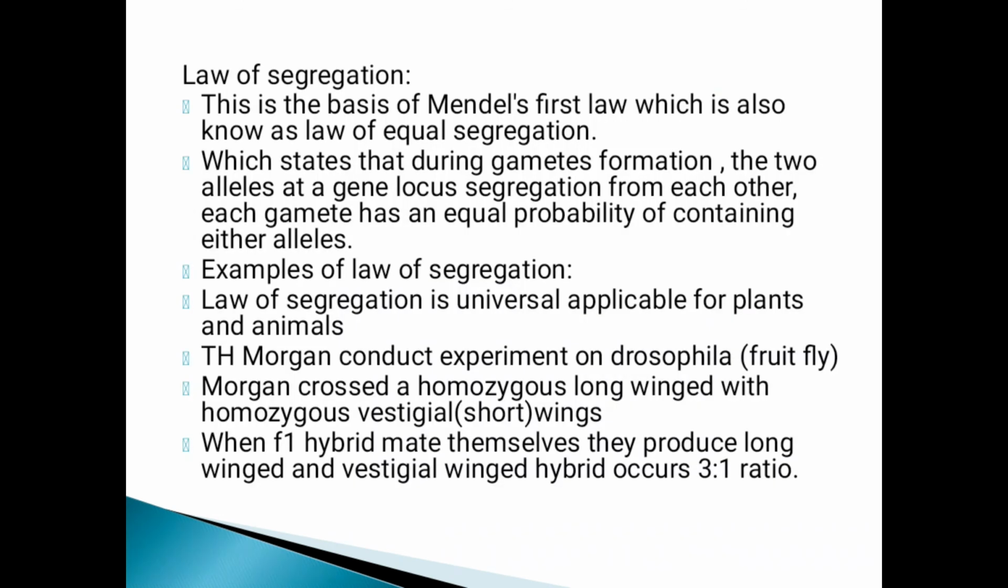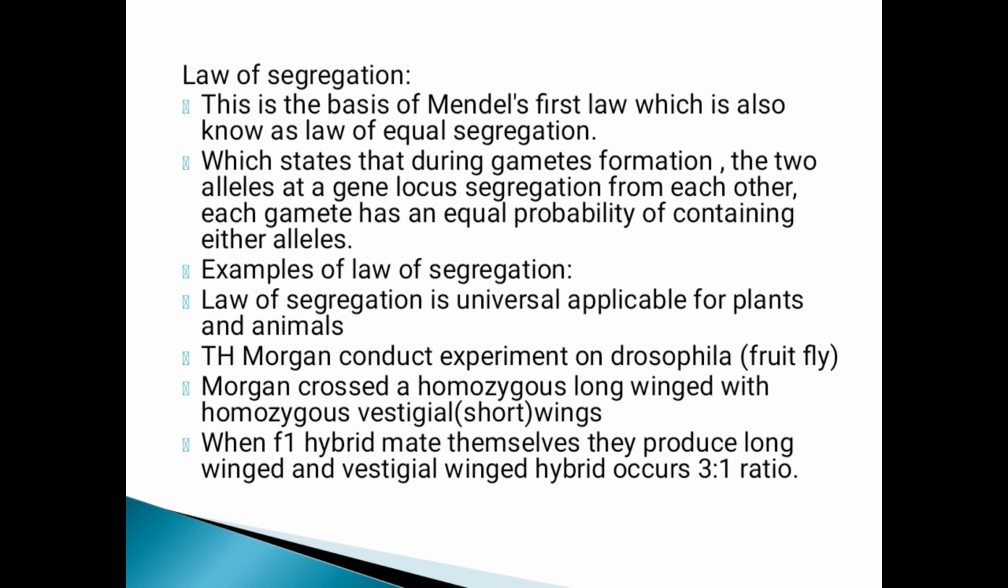Law of segregation. This is the basis of Mendel's first law, which is also known as the law of equal segregation, which states that during gamete formation, the two alleles at a gene locus segregate from each other. Each gamete has an equal probability of containing either allele. Examples of the law of segregation: the law of segregation is universally applicable for plants and animals.